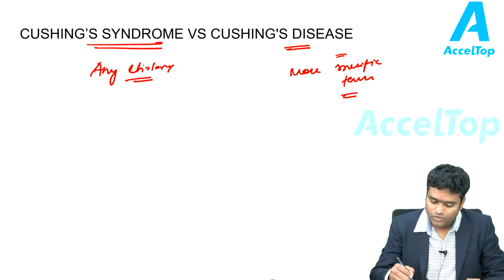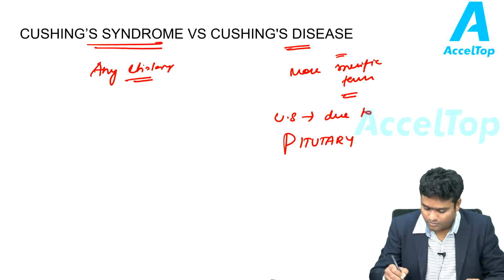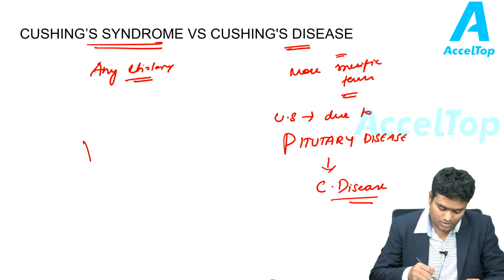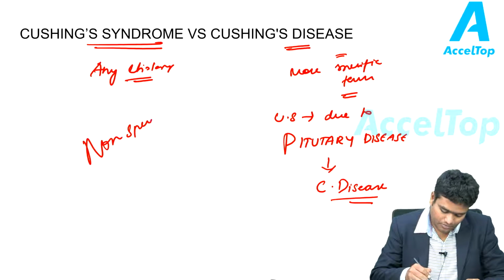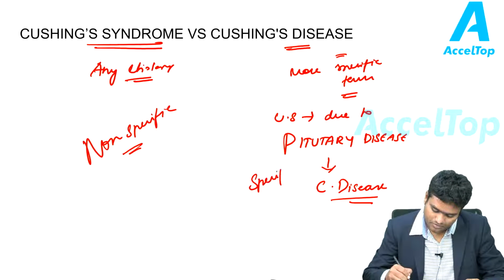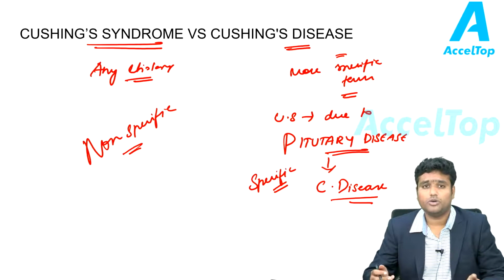If the Cushing syndrome arises due to a pituitary disease, then it is called Cushing's disease. So this is non-specific, and this is specific, due to a pituitary disease, probably a pituitary adenoma in fact.